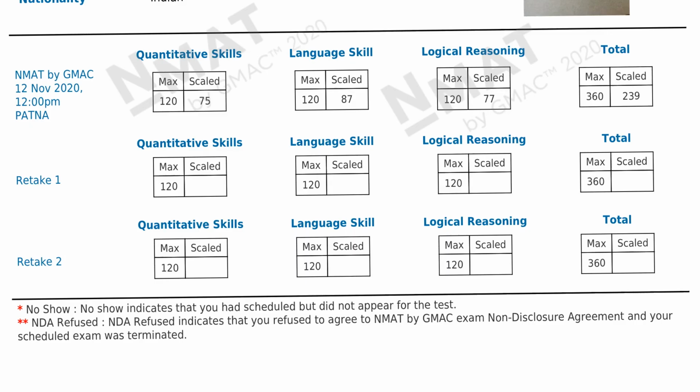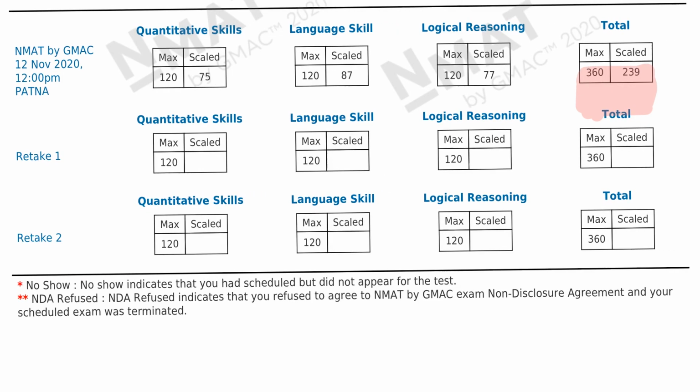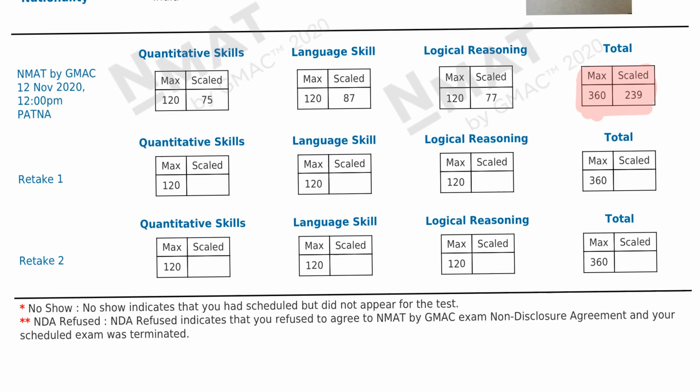Okay. Now let's go to the scorecard of this guy. He got 239 score. So he seems to be on the safer side. It's a very good score. He is on the safe score. But अगर he is hell bent on NMAT कि मुझे NMAT चाहिए, CAT भी बेकार गया this and that, he can go for reattempt as well. No problem in that. You can go for the reattempt, bro.